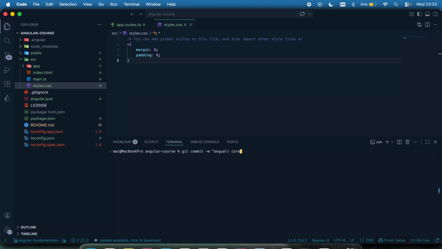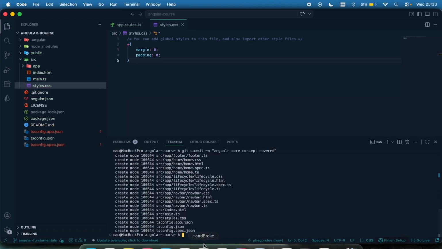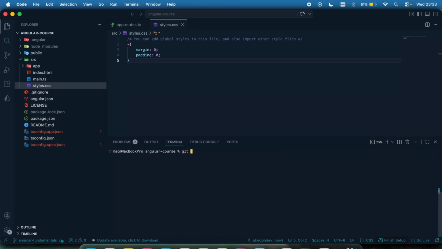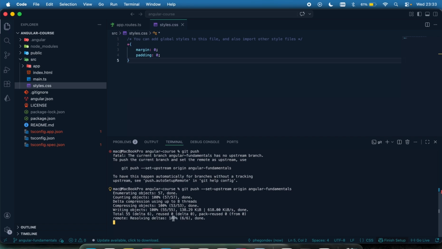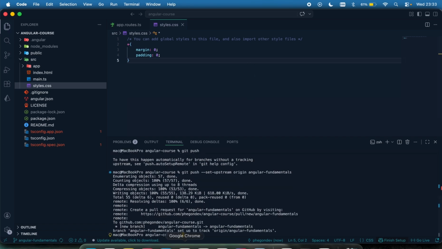I'm just going to say Angular core concept covered, and that has been added. I'm just going to do git push, and this has been pushed. Let me just do set upstream to push it to my remote branch, and this has been pushed to my GitHub remote.